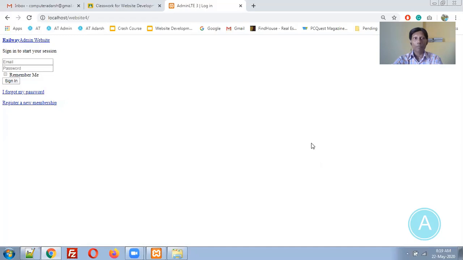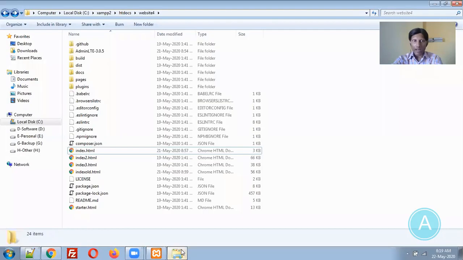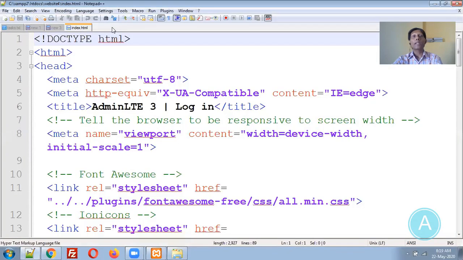What is the problem? Why did the layout change? It doesn't contain the particular designing in the index page. They're different. Yes, exactly. The thing is that in the index page, let me open that in Notepad.